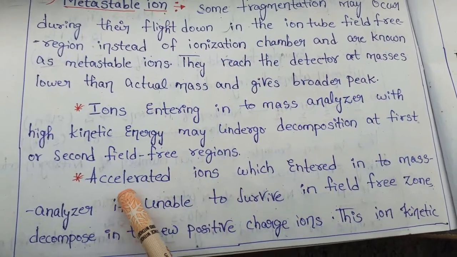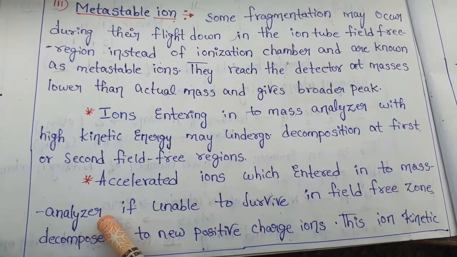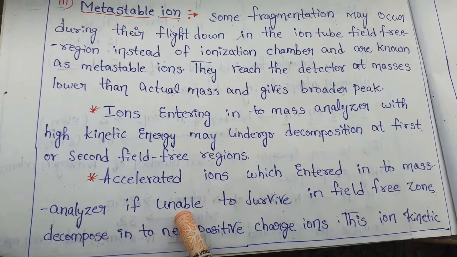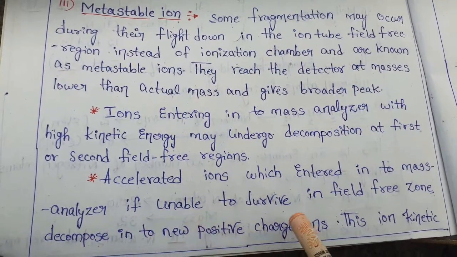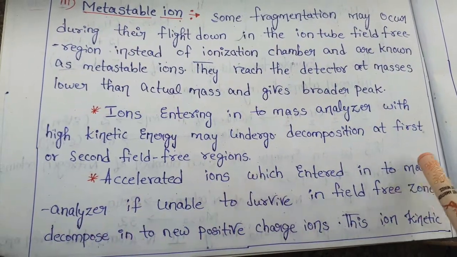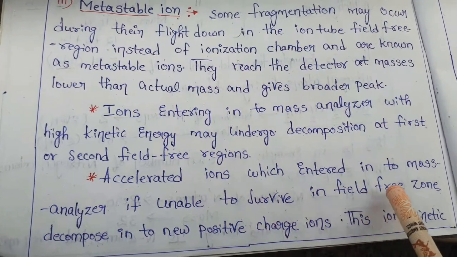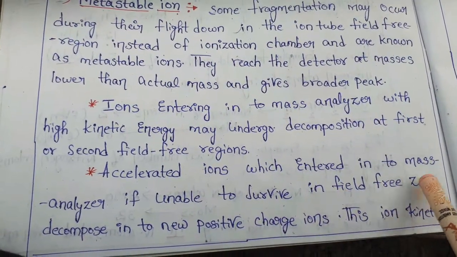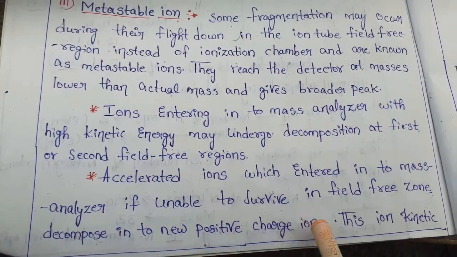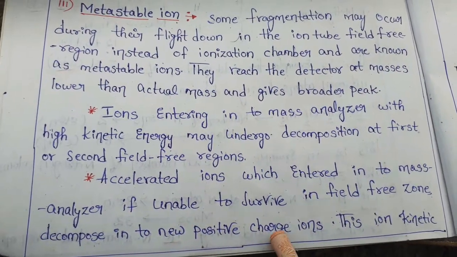These accelerated ions enter the mass analyzer, and if they are not able to survive in the field free region, then they decompose into new positively charged ions.